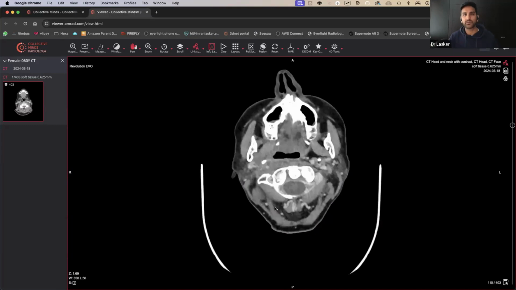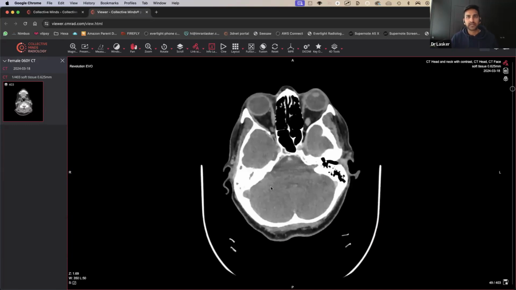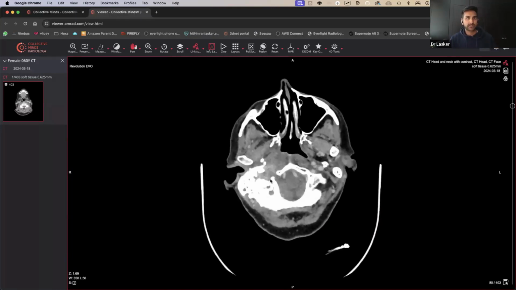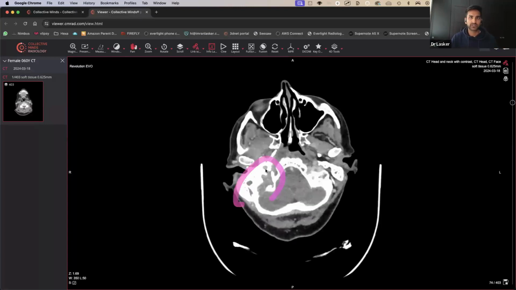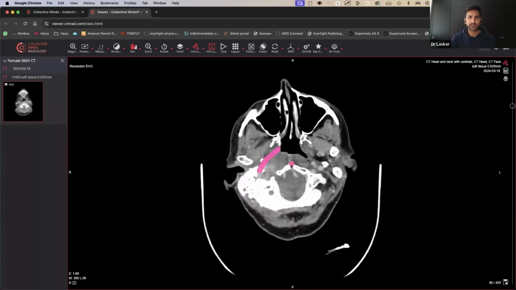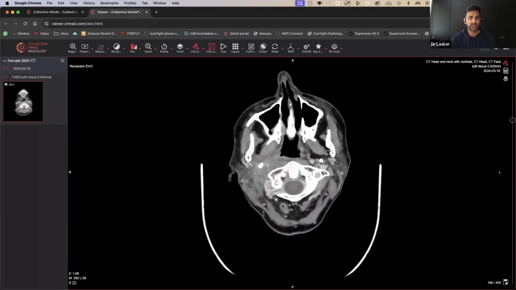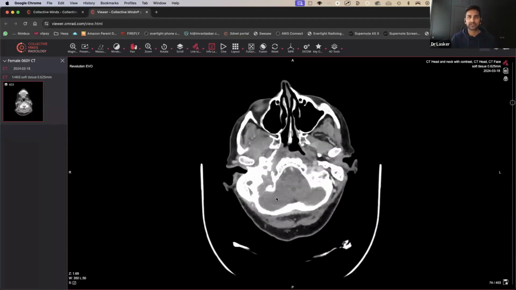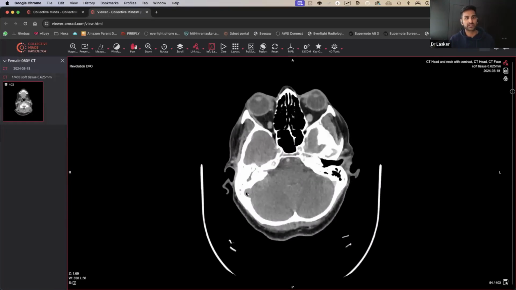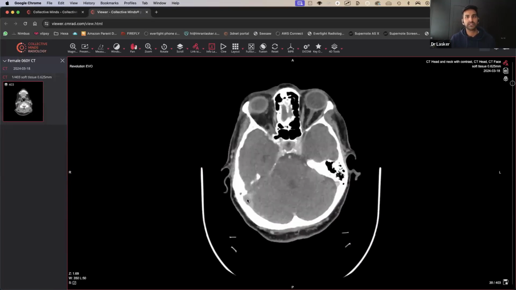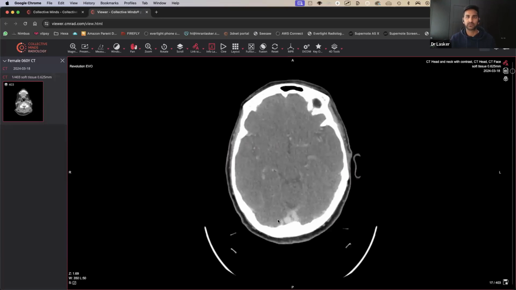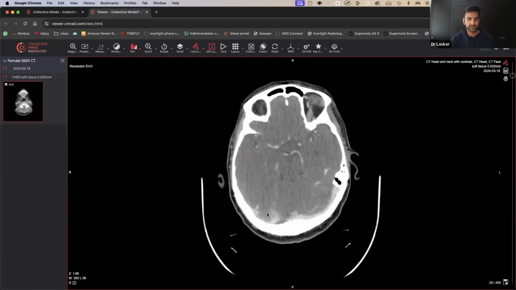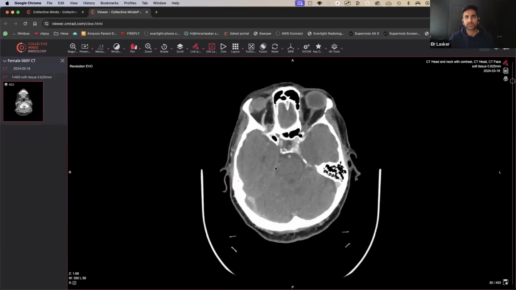So quite important, this could be another one that's satisfaction of search, as we think, okay, I've got it. Inflammation, looks like a small collection, lots of fat planes between the musculature of the base, the posterior neck and all the rest of it. And then kind of forget that actually you've given a contrast study, you probably should look at the vessels as well. And you can see there's definitely a filling defect, which is a sinus thrombosis. Cool. I mean, most of you guys got that. So yeah, well done.